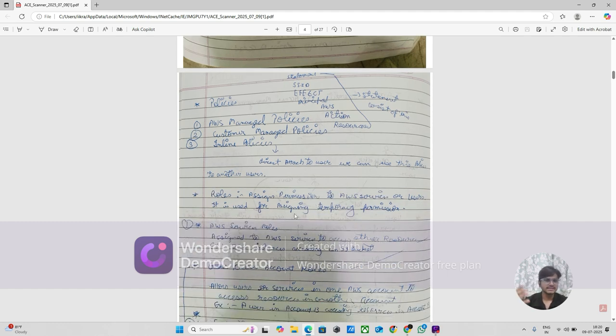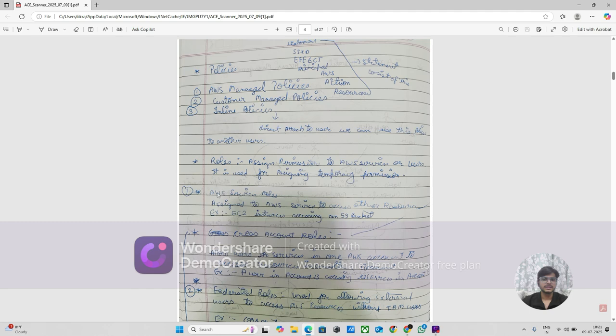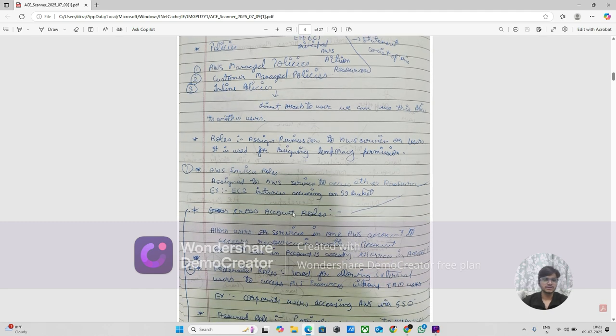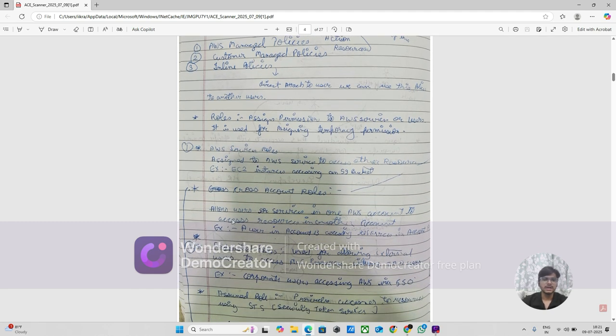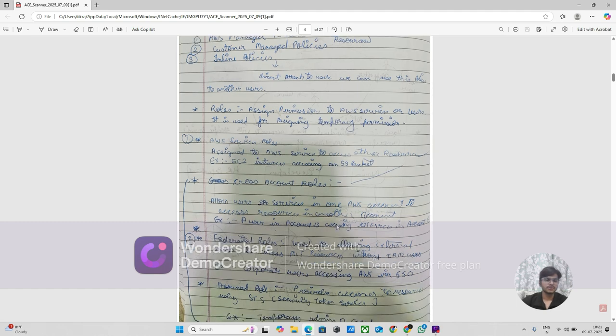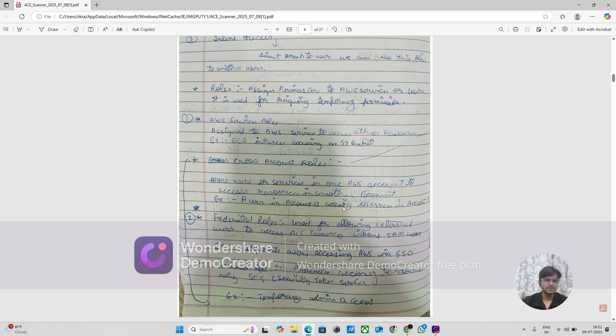Roles are nothing but assigning permission to an AWS service or users, used for assigning temporary permission, or giving access to particular resources or services. In roles there is a service role. There are also cross-account roles, which allow users or services in one AWS account to access resources in another account, like a user in account B accessing resources of account A.